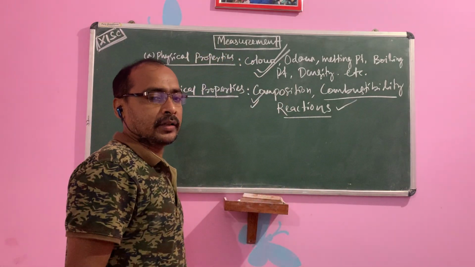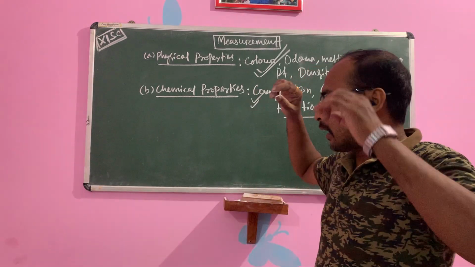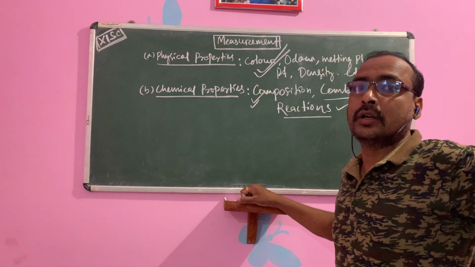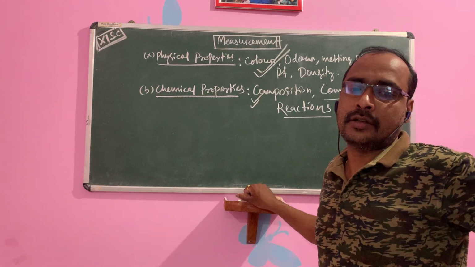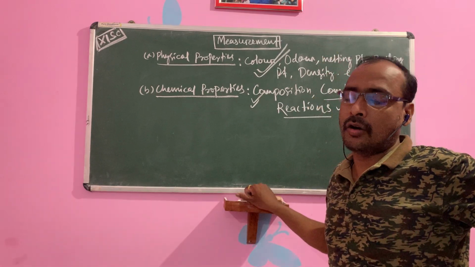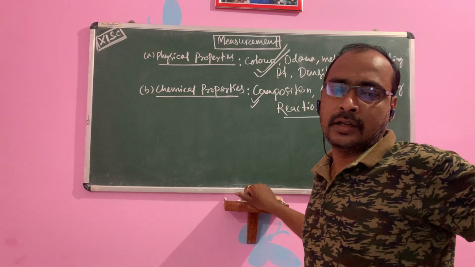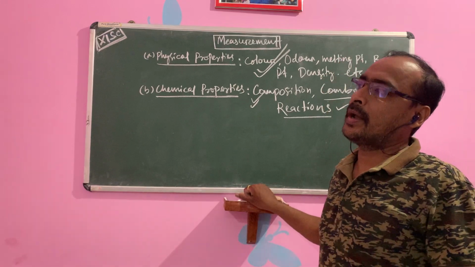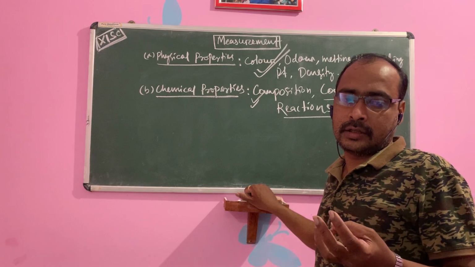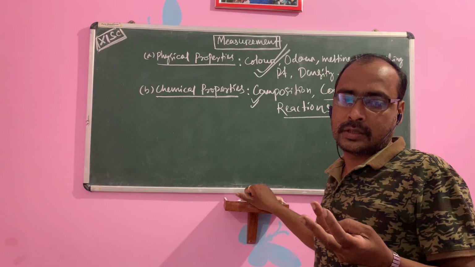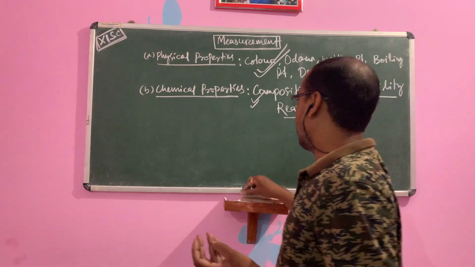Then next we'll discuss the measurement of physical properties. For measurement of physical properties, there are two unit systems generally we are using. One is the CGS system and one is the SI system. SI system is the Système International, or system of international. Generally we are using the SI system. Here we will discuss the 7 parameters: length, mass, time, electric current, temperature, amount of substance, and luminous intensity, given in your NCERT book. All of you go through the NCERT book.